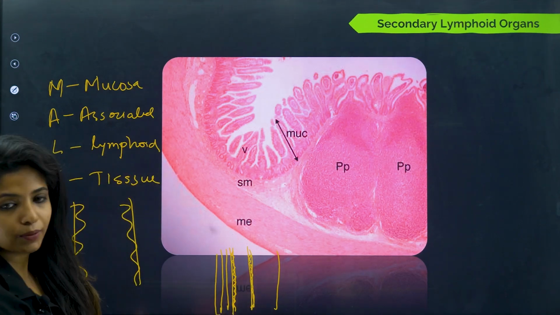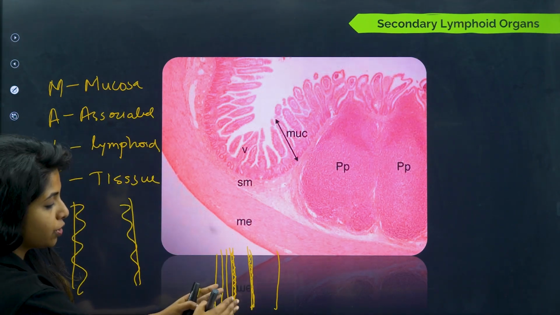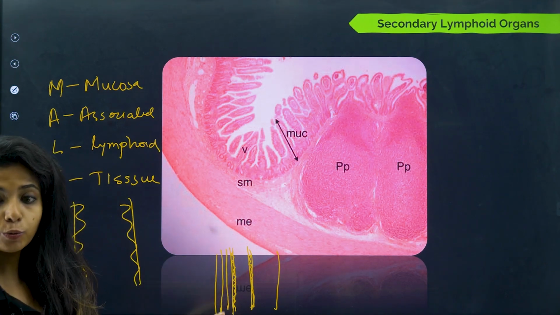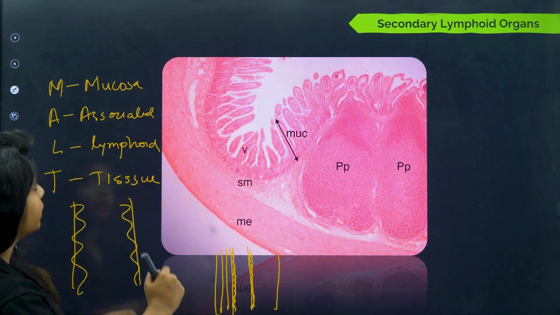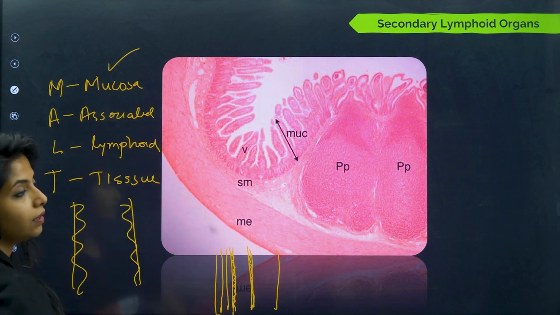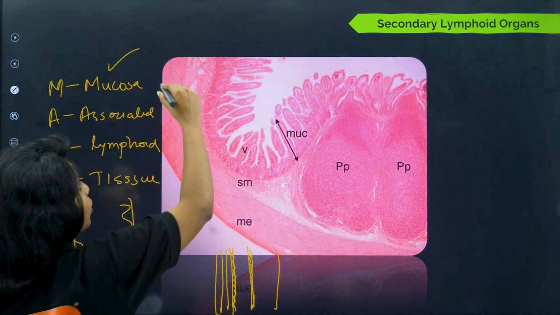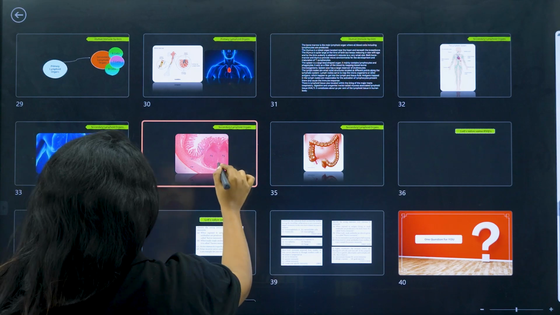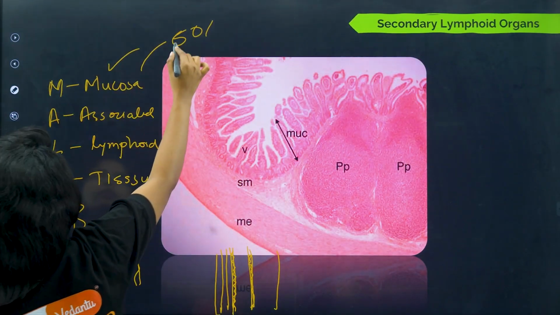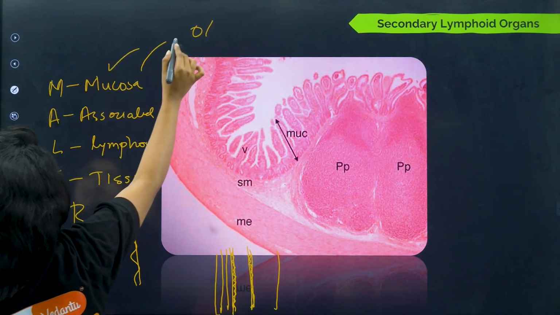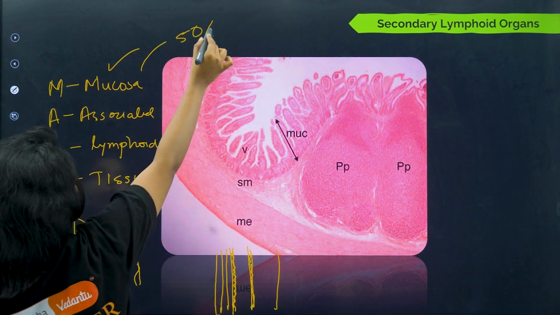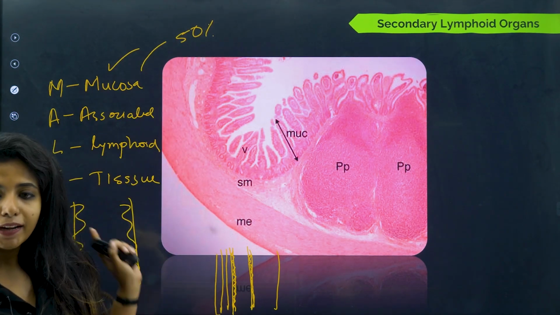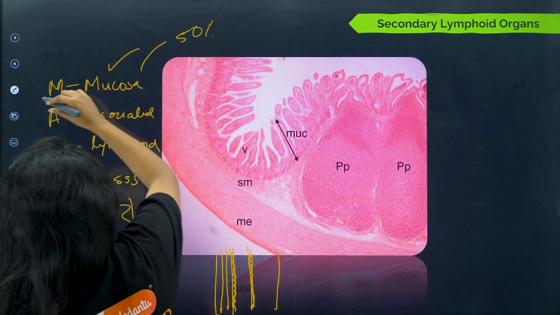The lymphoid tissue which is associated with the innermost layer, that is mucosa, comes under MALT, and it constitutes 50% of the lymphoid tissue.